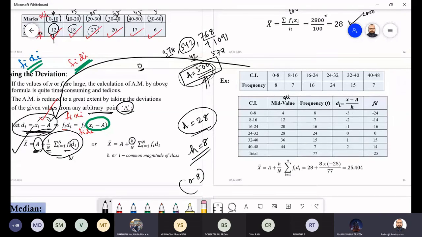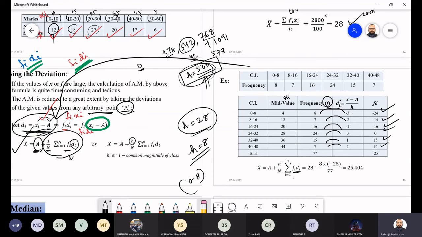Multiply di and fi, the frequency. This is your di, this is your fi, frequency fi. So di into fi, you just multiply. 8 into minus 3, minus 24. 7 into minus 2, minus 14. 16 into minus 1, minus 16. Like that you just multiply. These are nothing but the fi di.